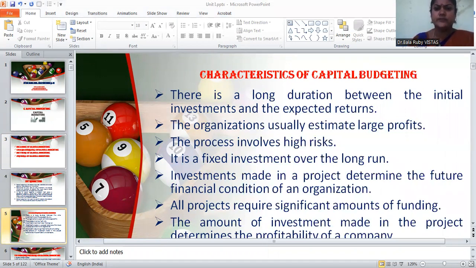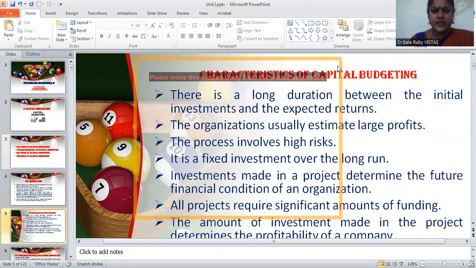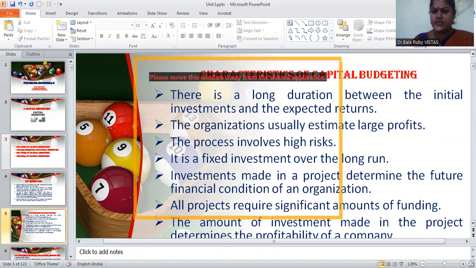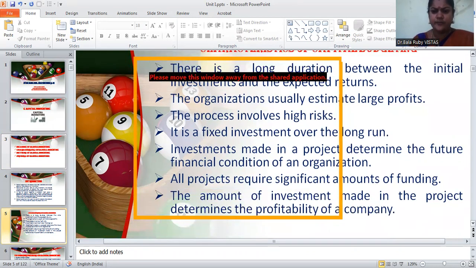At the same time, the investment made in a project determines the future financial condition of an organization. All the projects require a significant amount of funding.